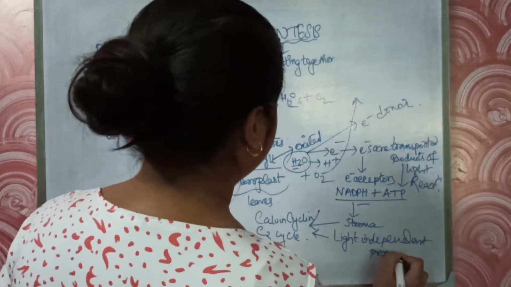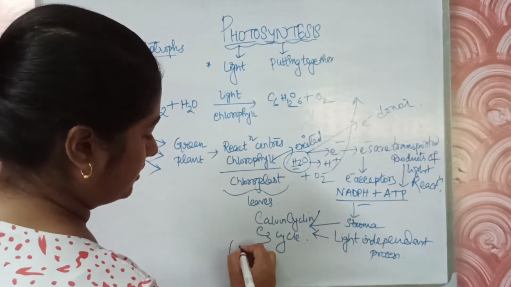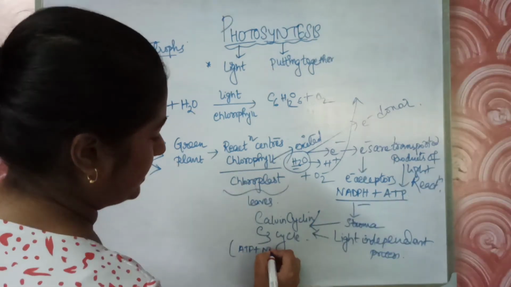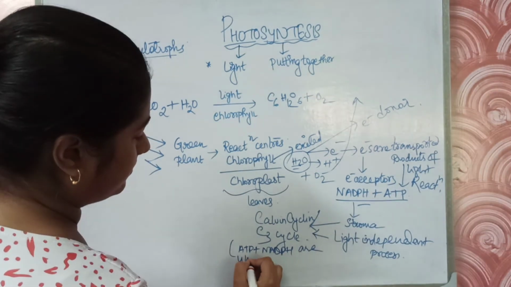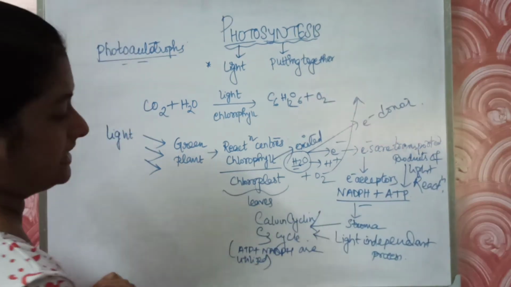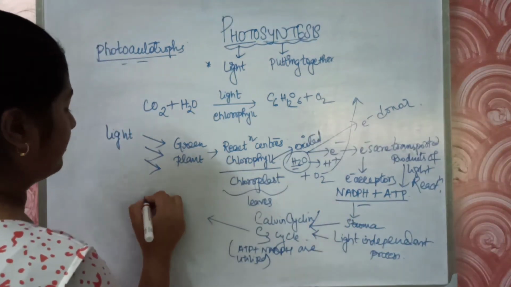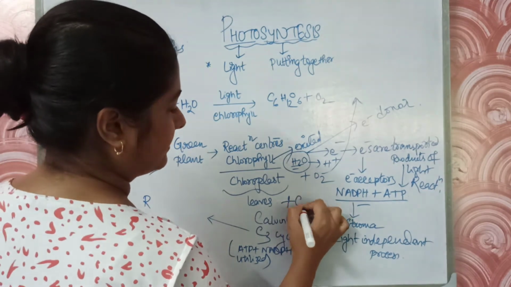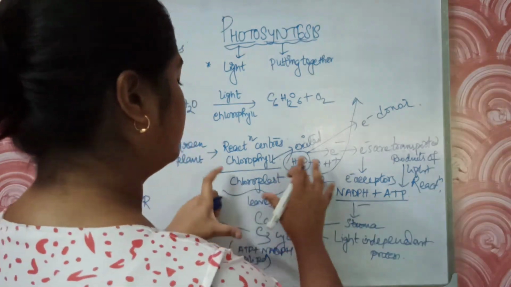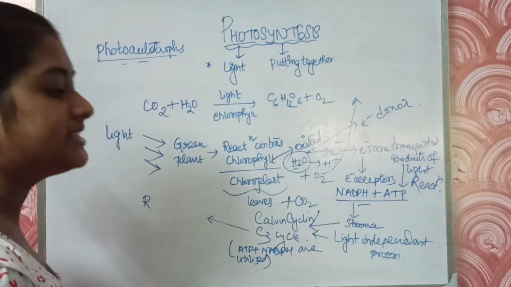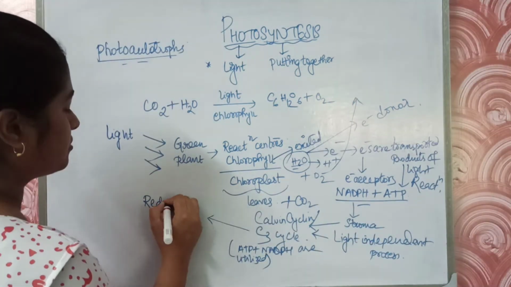Now what happens in the Calvin cycle? In the Calvin cycle, ATP plus NADPH are utilized, which helps in the reduction of carbon dioxide. The main role of carbon dioxide which the plant takes in is to go on with the Calvin cycle, to help in the occurring of the light independent process, and hence the carbon dioxide is reduced.